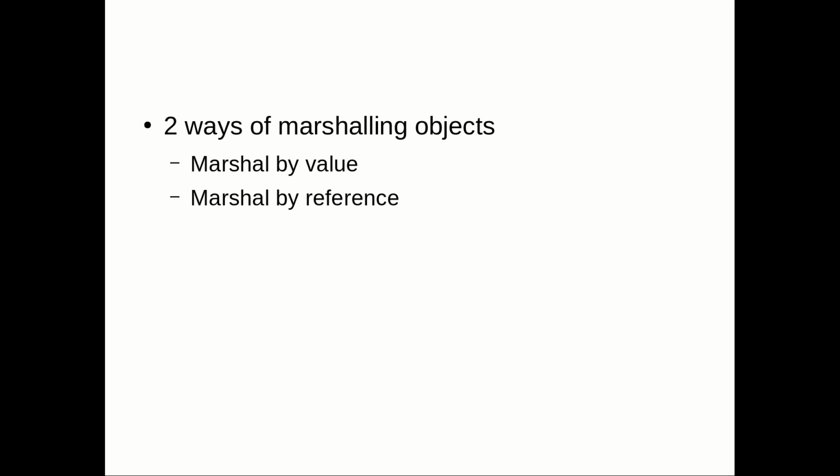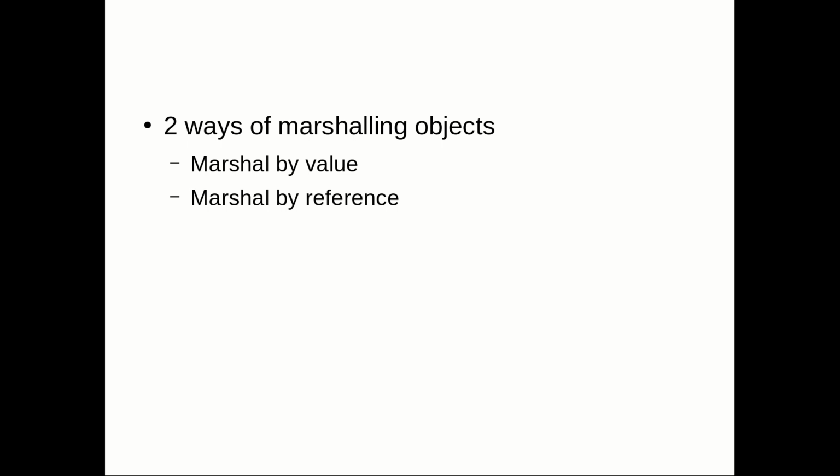So now if you want to marshal the object, there are two different ways of marshalling the object. One you call marshal by value, the other one is marshal by reference. And remember, this is similar to copy by value and copy by reference, what you have studied in the pointer concept. When you studied pointers in C and C++, and in Java you might have studied copy by value and copy by reference. In Java we don't have the pointer concept, but we have the reference concept.